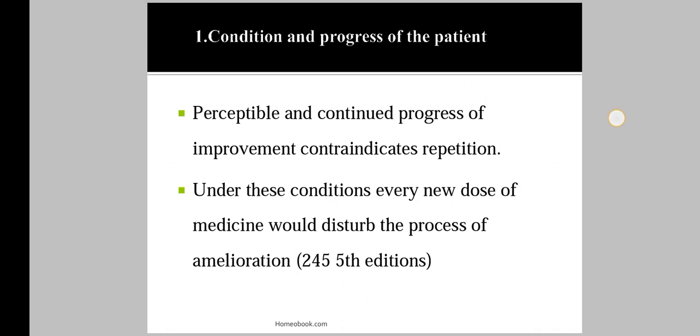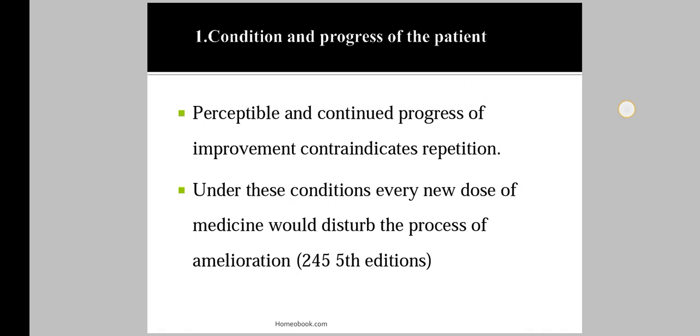In this, first factor is condition and the progress of the patient, means the perceptible and the continued progress of improvement contraindicates repetition. Means if the patient has a perceptible and continued progress of improvement, that will contradict the repetition. When we see the improvement in the patient, we cannot repeat that medicine.